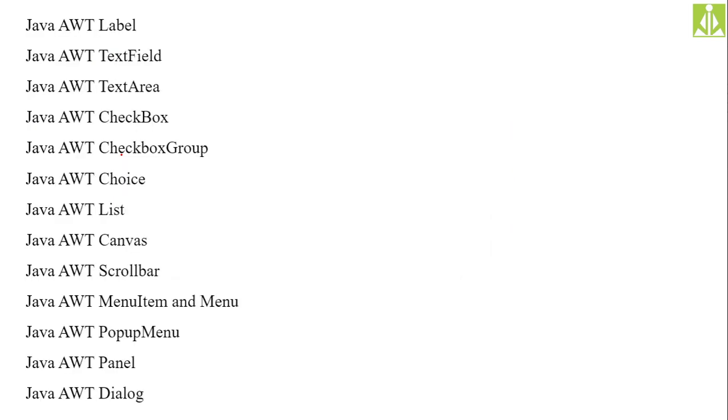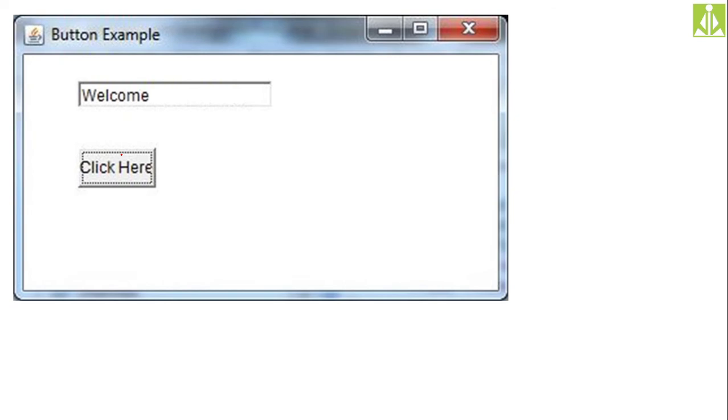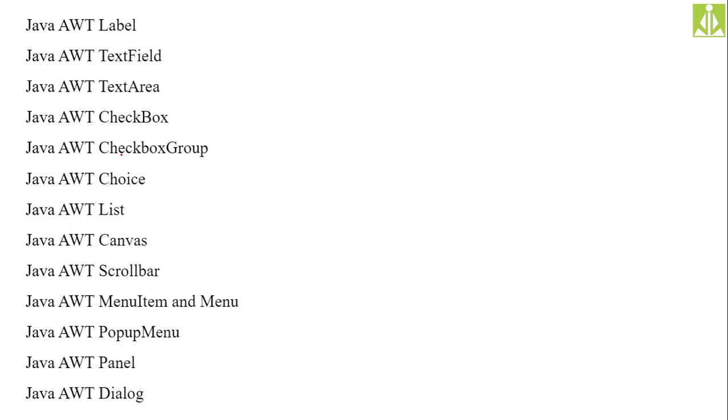We have labels, text fields, text areas, checkboxes, checkbox groups, choices, list, canvas, scroll bar, menu bar, pop-up, panel, dialog, all these graphical elements. If I start showing these graphical elements practically one by one, it will take more than a semester to complete this GUI. So that's the reason I will show only the button class: how you can create a button, how you can add that button, and how you can get the output from that button. The rest we will do in another program, and there you need to understand all these things.